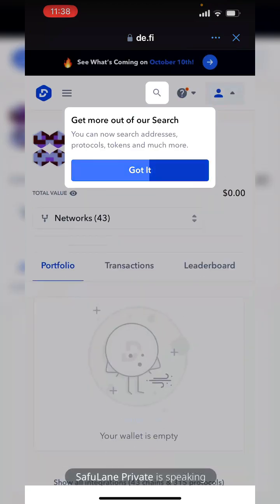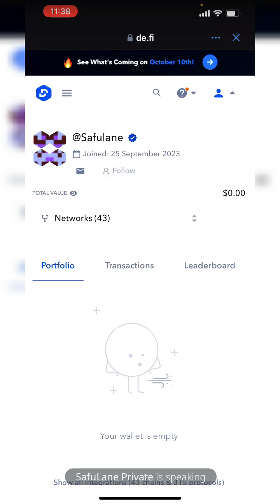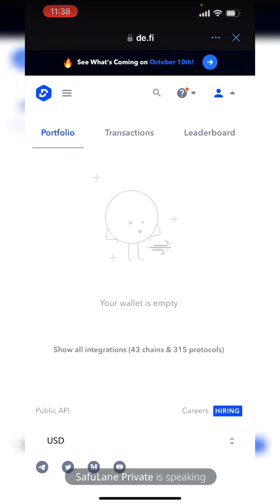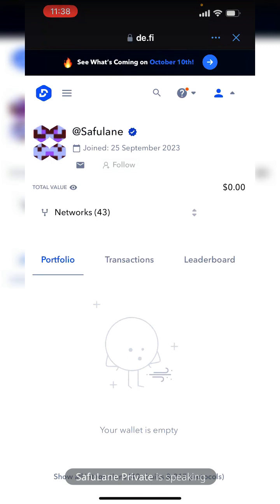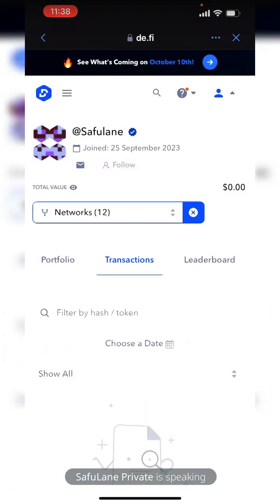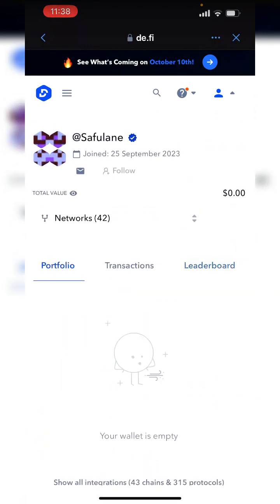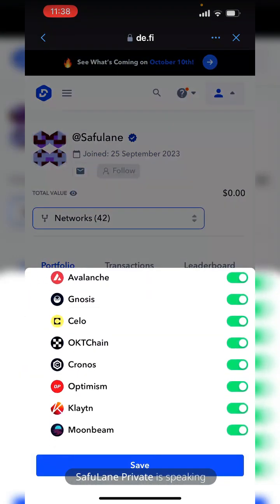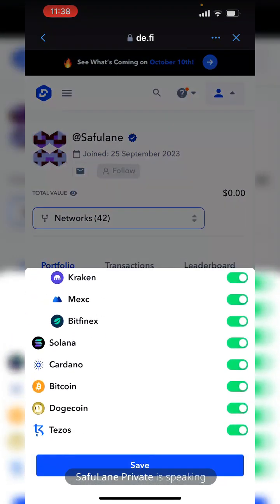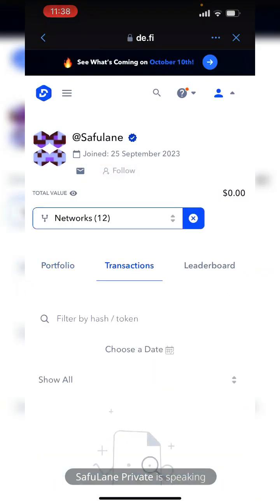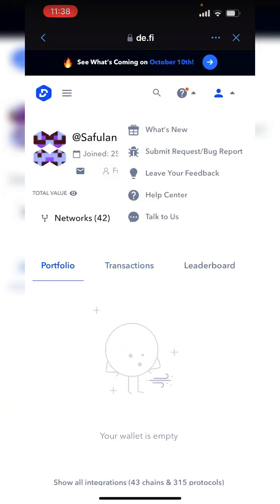Okay, so got it. All right, so I think this is it. So your wallet is empty. Is it able to add my wallet? I don't know. Save. Okay, so transactions, leaderboard. Okay, so I think what I've been able to do is connect my wallets. Well, I think on all these chains I should have money on the wallet. Why is it not showing?